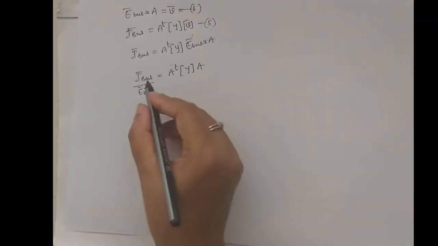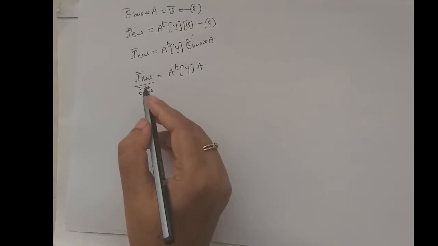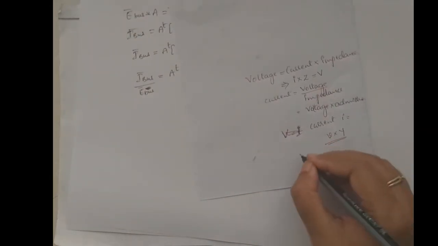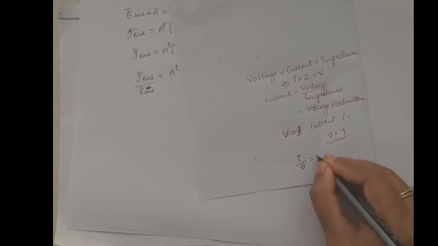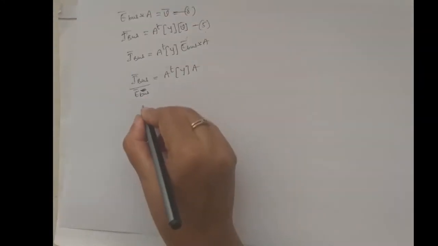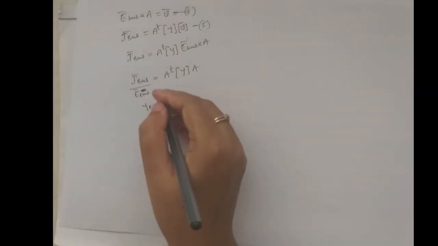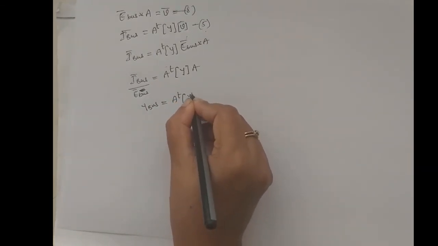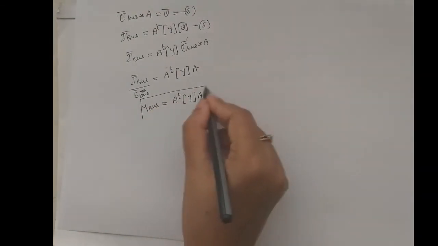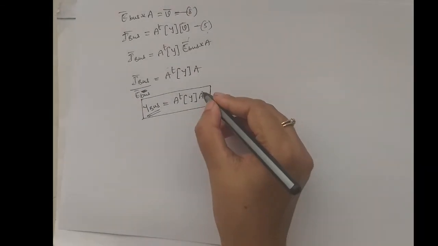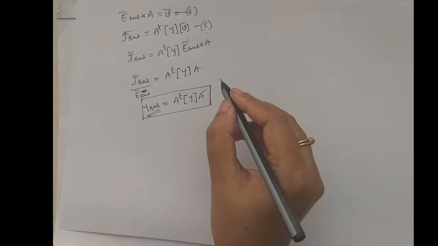From Ohm's law, we know that current I is equal to V into Y, so current divided by voltage is equal to Y. By rearranging this, we get Y bus. So Y bus is equal to A transpose Y A. This is how we obtain the bus admittance matrix using the bus incidence matrix as well as the performance equation.